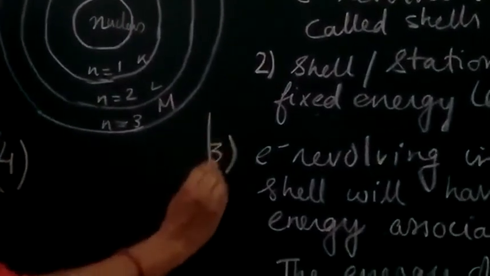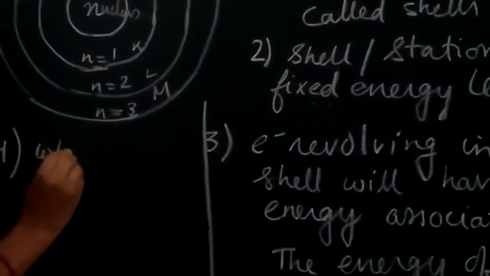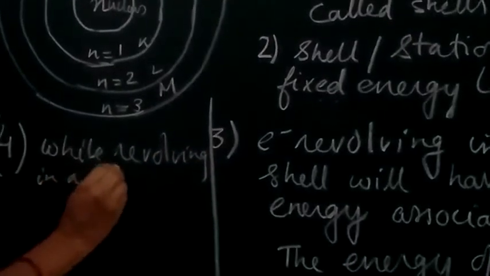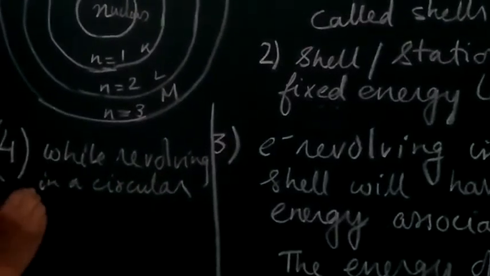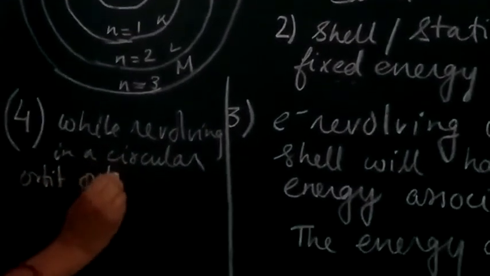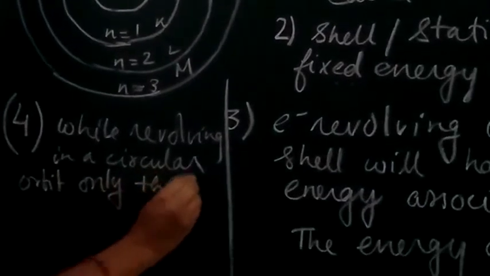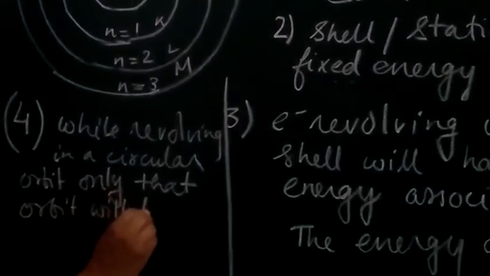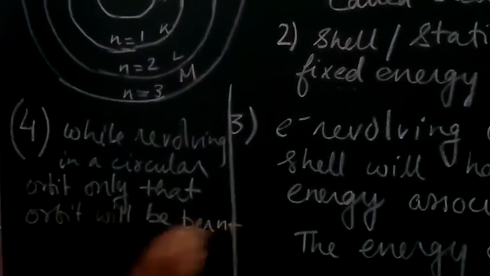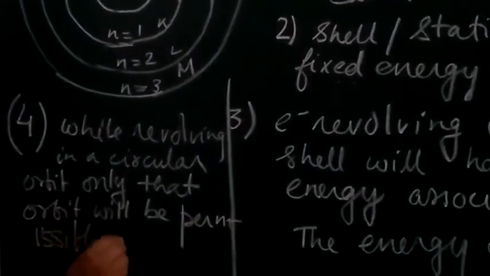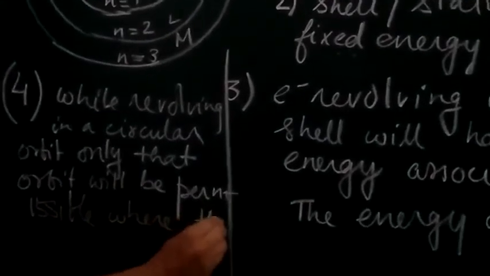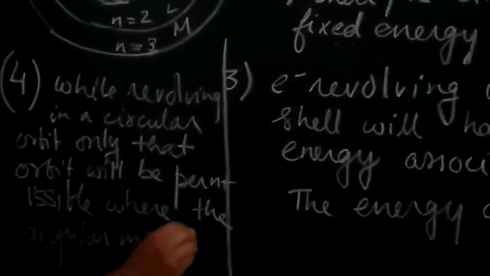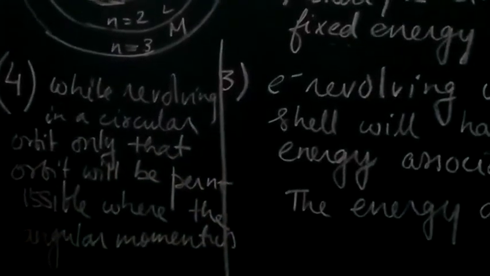So I'm writing here that while revolving in a circular orbit, only that orbit will be permissible where the angular momentum is an integral multiple of h upon 2 pi.